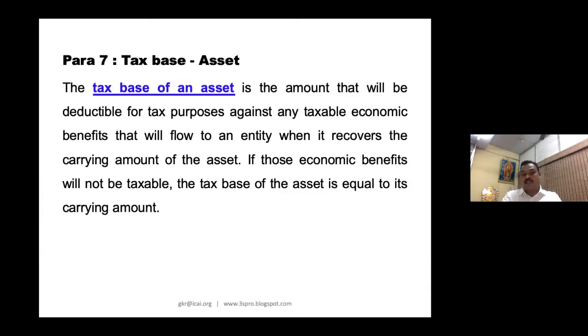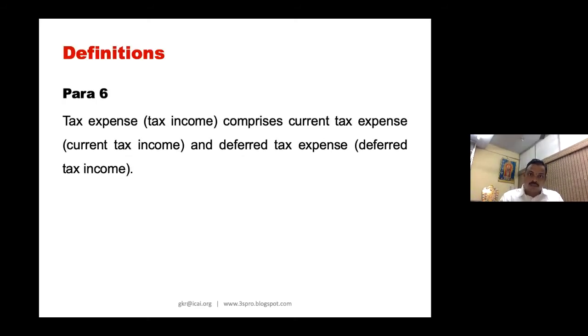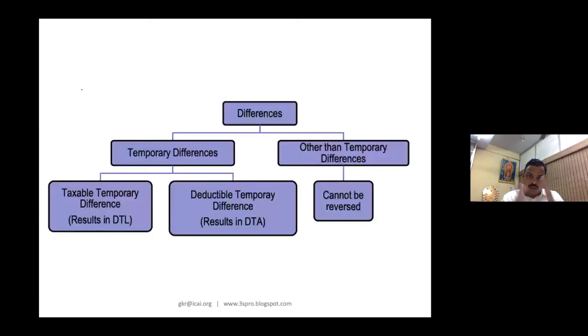Once you understand tax base, you will be in a position to appreciate the temporary differences, taxable temporary differences and deductible temporary differences. Once you understand what is meant by taxable temporary differences, we will know that deferred tax liability will come. Once you understand deductible temporary differences, you will know that deferred tax asset will come. That is what I have given here in a small box. So taxable temporary difference results in DTL, deductible temporary difference results in DTA.